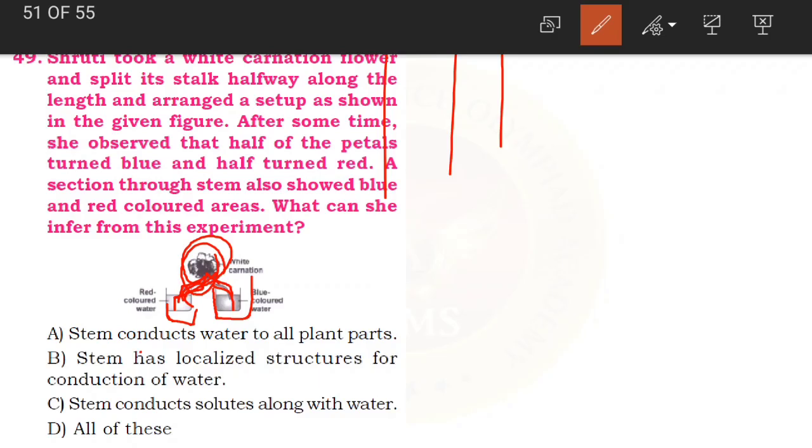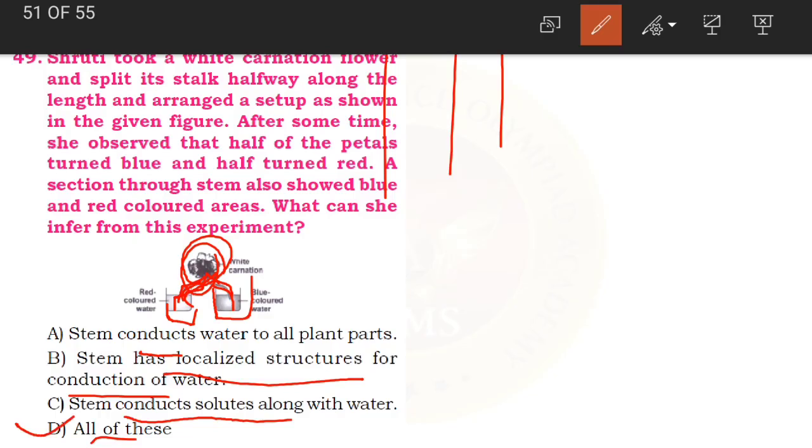A option is stem conducts water to all plant parts. B is stem has localized structures for conduction of water. C is stem conducts solutes along with water. And D is all of these. So which will be the correct answer, children? As we already learnt about this, D option.